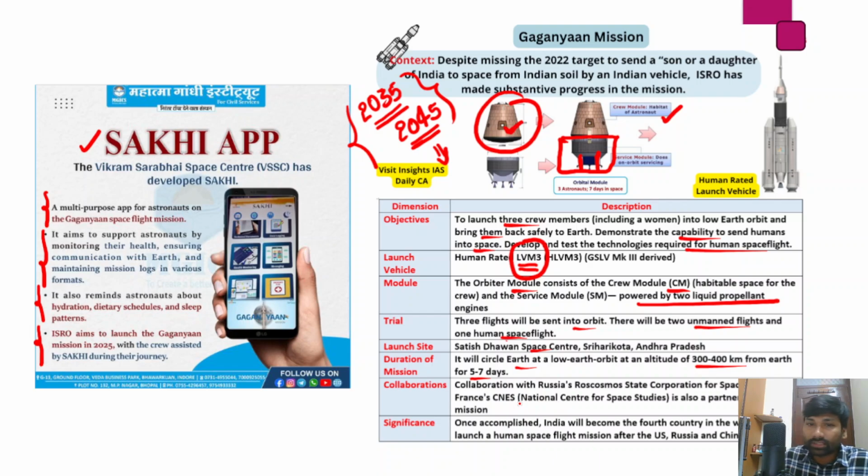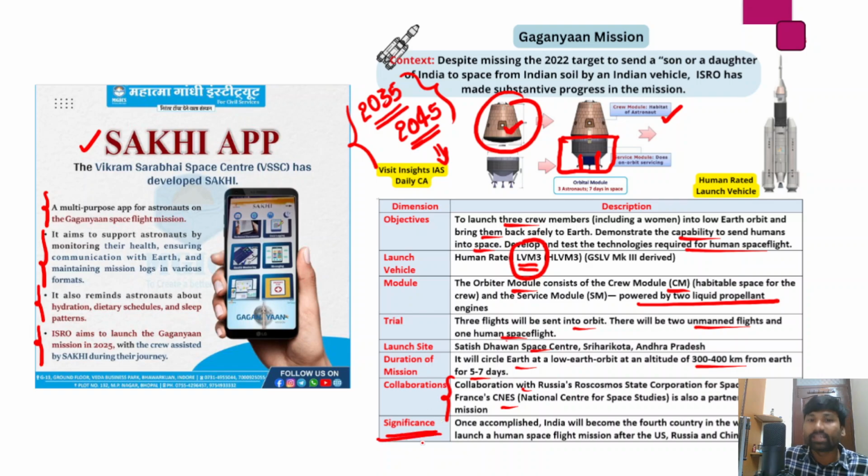Now collaborations. ISRO has been collaborating with Russia's Roscosmos, that is Russia's space agency, and France's National Center for Space Studies. So both Russia and France are collaborating with the Indian Space Research Organization in this respect.